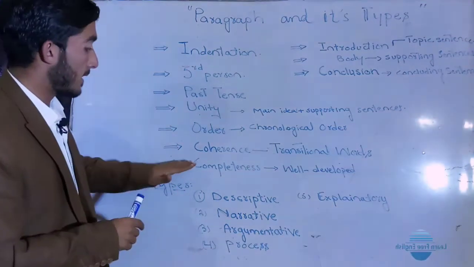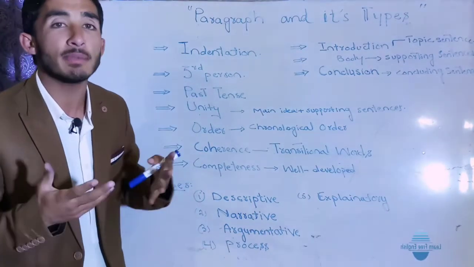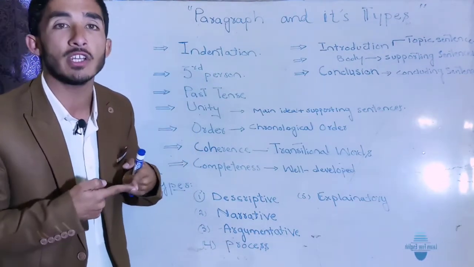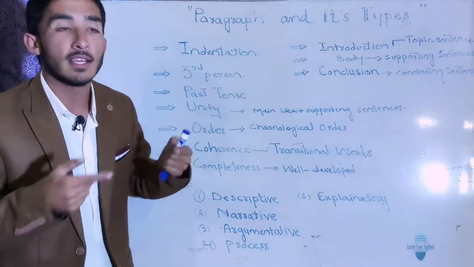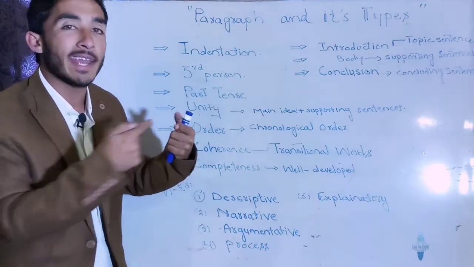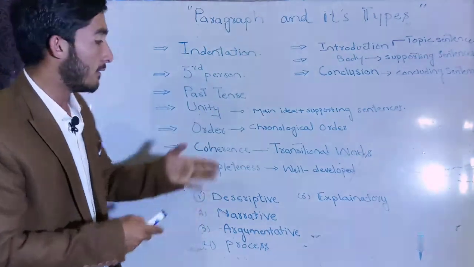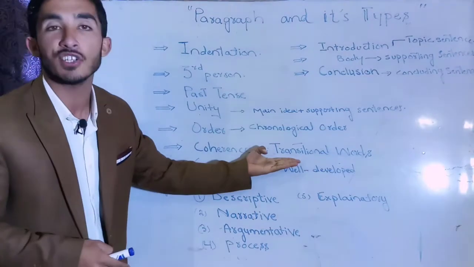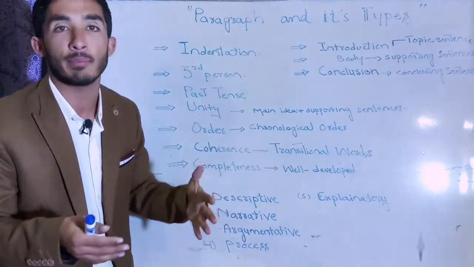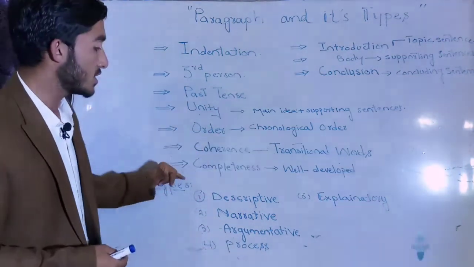Got it? The next is coherence. Now, what do you mean by coherence? Coherence means your points should be well connected. Got it? It should be like beads on a necklace. So your points should be connected to one another. How do you connect points with one another, and how do you bring flow? For that, you need to use transitional words. Most people call them connectors or paragraph connectors. Got it? So you use transitional words.